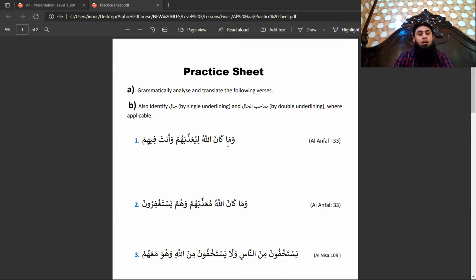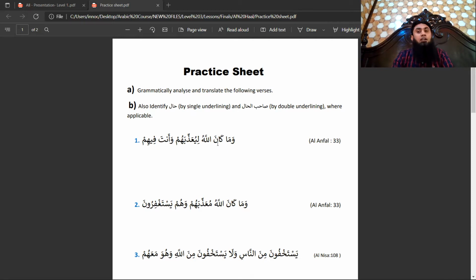So this ma and this waw, depending on the previous context, this waw could be istenafiya, which means that a new sentence is starting, or this waw can be waw of atifa, which means that it's a continuation of the same subject. So ma is ma of negation.